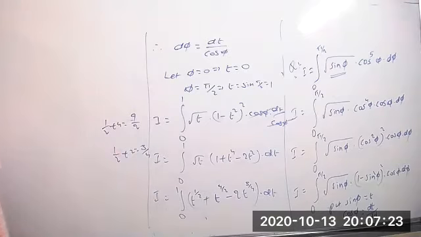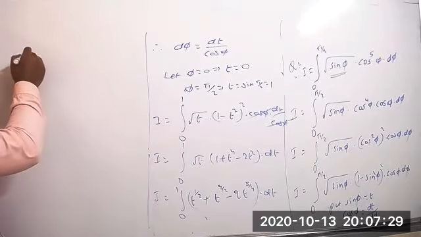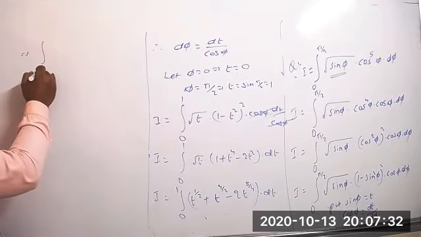Now you can integrate and substitute the upper limit minus the lower limit, integration from 0 to 1.